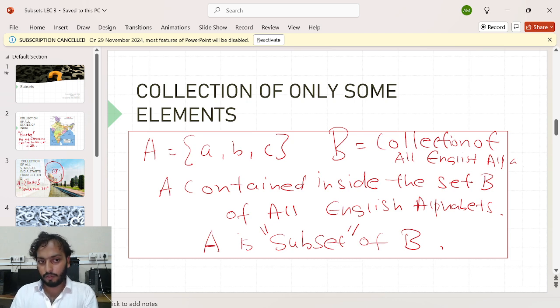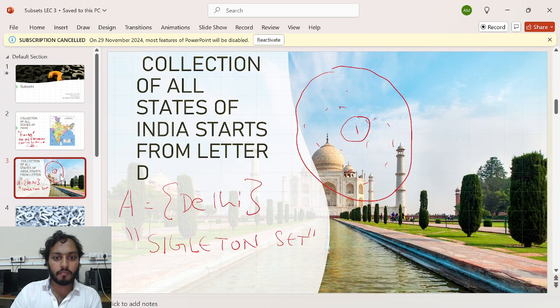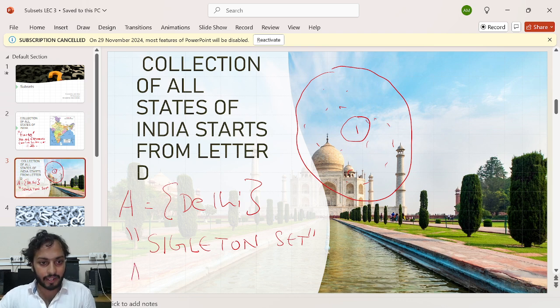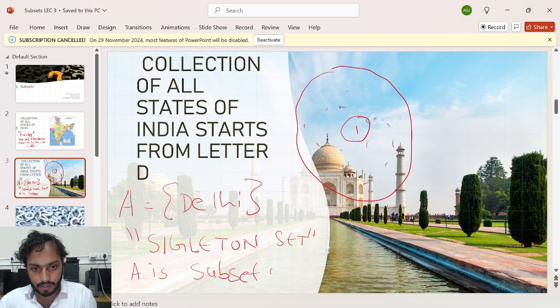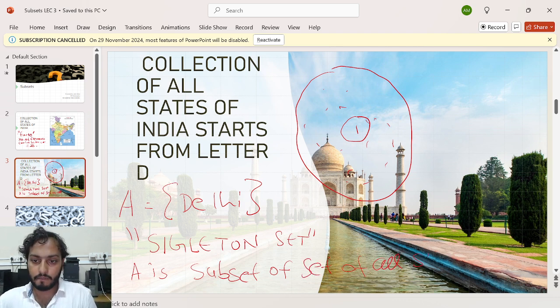I hope you understood. Or if I go to my above example of states, then can I say this singleton set A is a subset of what? A subset of the set of all states of India. Yes. I hope you are understanding the meaning of subset.